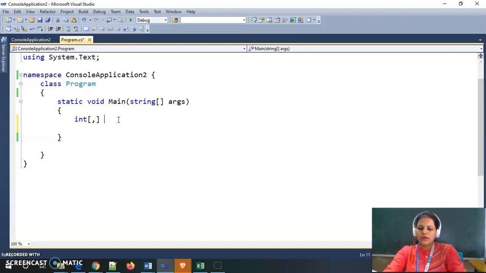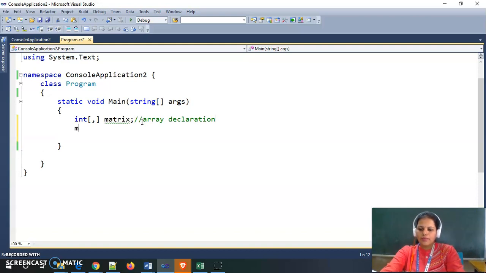I am giving the name matrix to my two-dimensional array. So this is only the declaration. In this way we declare a two-dimensional array.